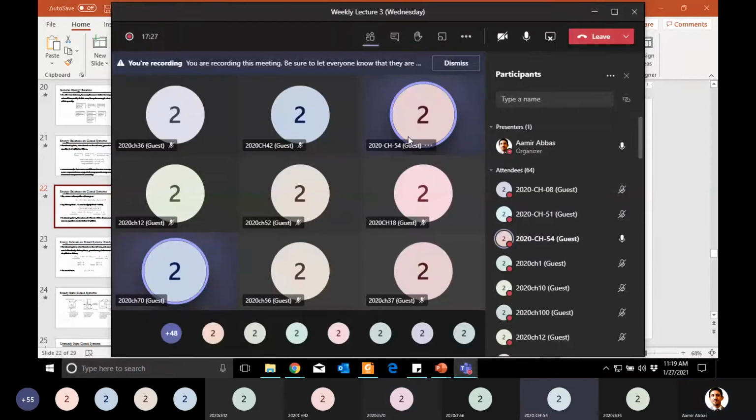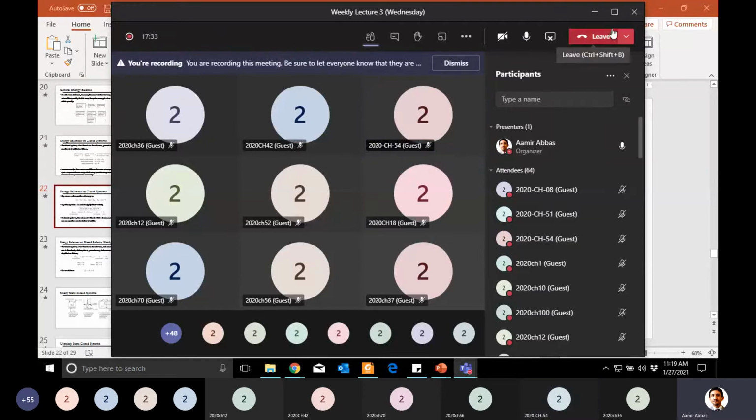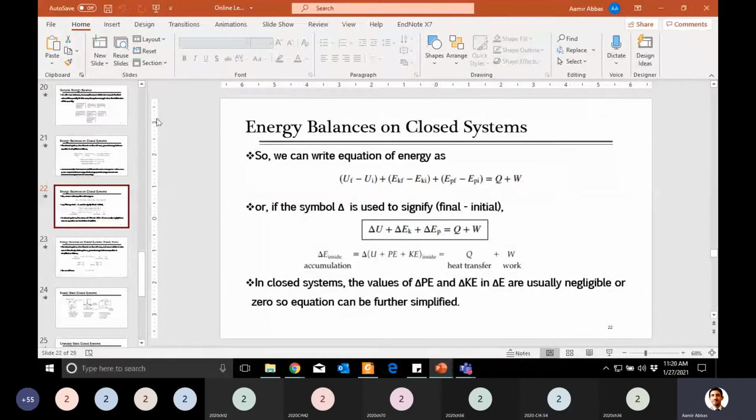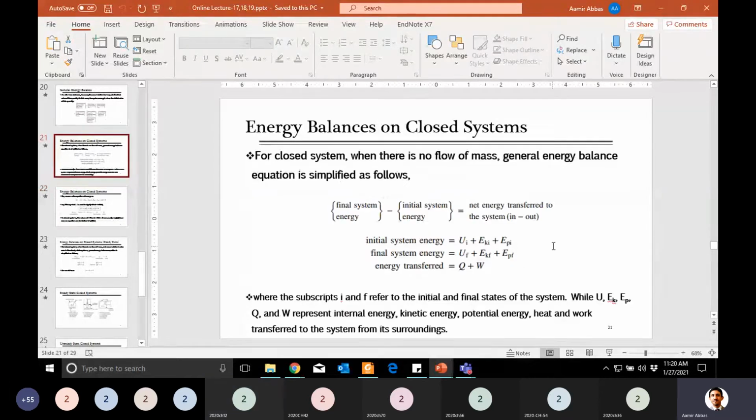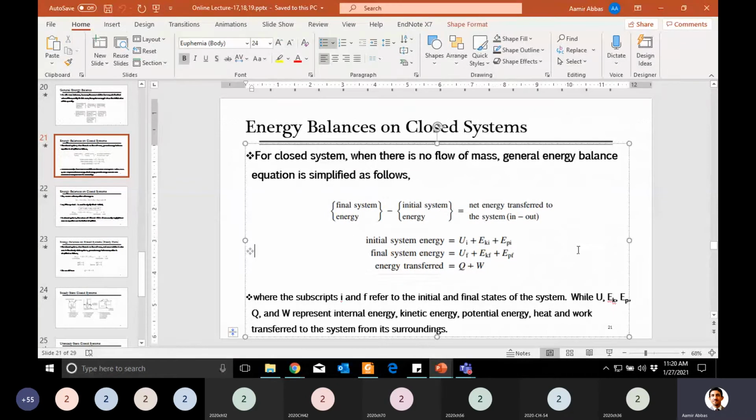Sir, work or heat? Heat and work. Yes, it can only come into the system or out of the system in the form of heat and work in the closed system. Okay, next question. How is energy stored in any system? In which forms? Internal energy. There are 3 forms: kinetic, potential, and internal energy. Yes, sir. All three. I am saying this again and again because this was very necessary. If anyone didn't revise, at some point they will definitely create trouble for me.